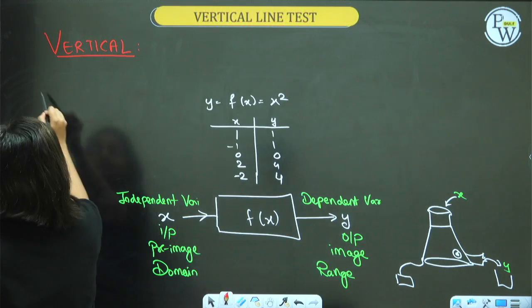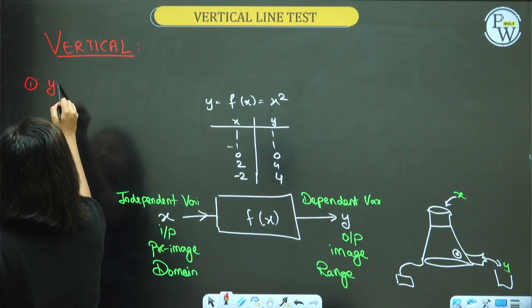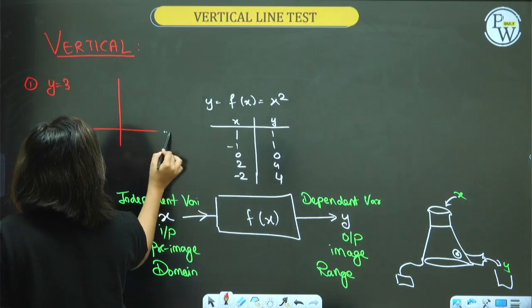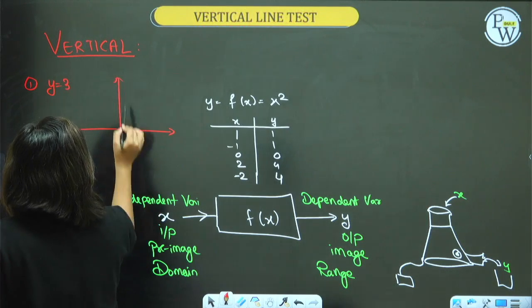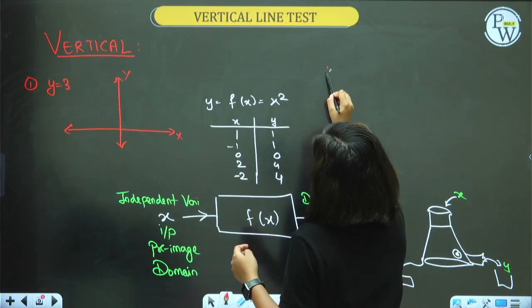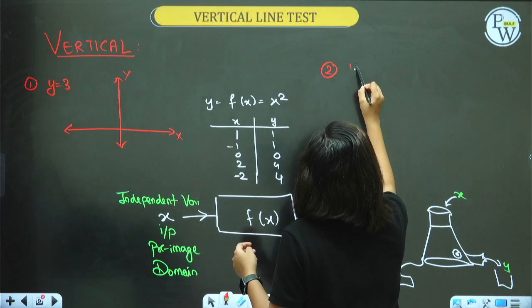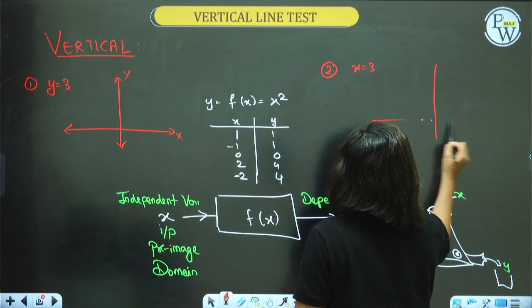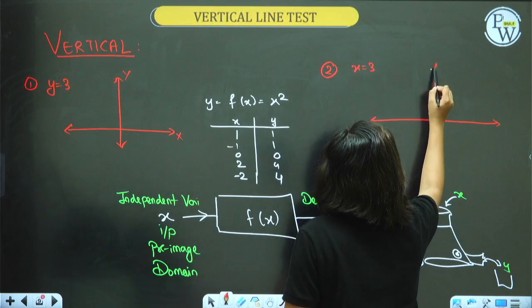Suppose the first graph is y is equal to 3. Do you know how to draw the graph of y is equal to 3? Everybody think about it, please. Pause and think. And the second graph is x is equal to 3. Think again, what will be the graph of x equal to 3? Try to plot it.